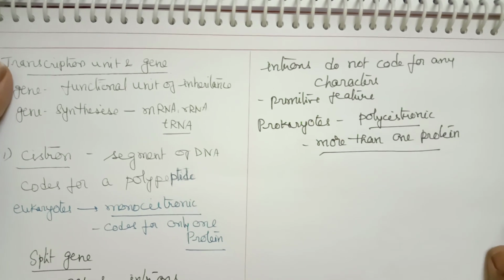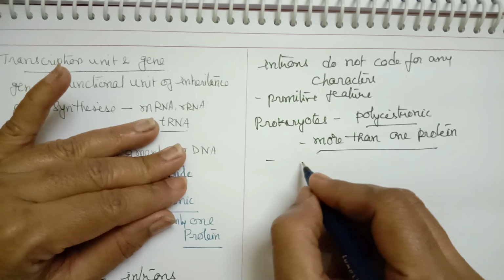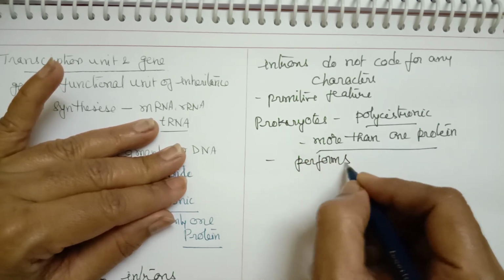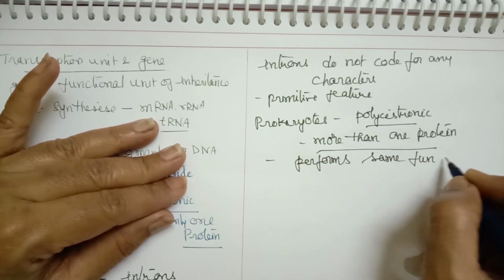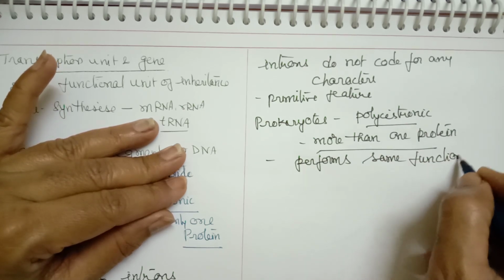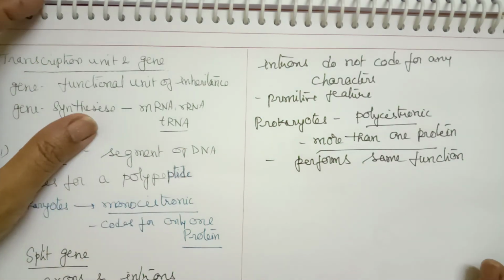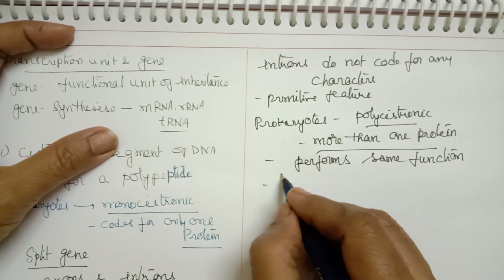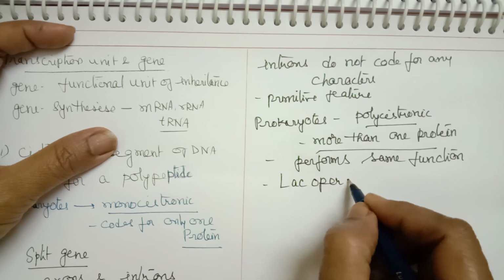Though it codes for more than one protein or enzyme, it performs the same function. That means if it is coding for more than one enzyme, all enzymes will perform a similar function. This is very well explained by the lac operon in E. coli, in bacteria.